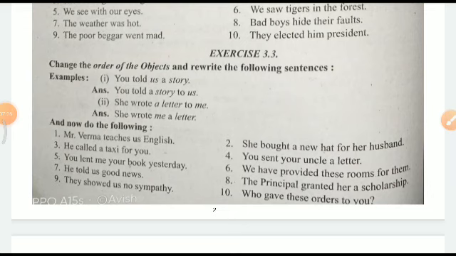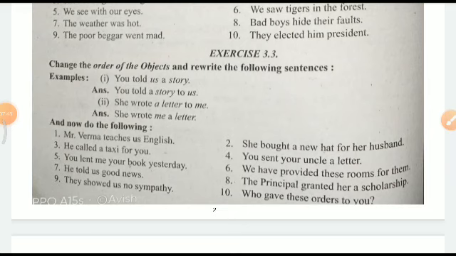You told us a story. You told a story to us. She wrote a letter to me. She wrote me a letter. Mrs. Verma teaches us English. Mrs. Verma teaches English to us. She bought a new hat for her husband.